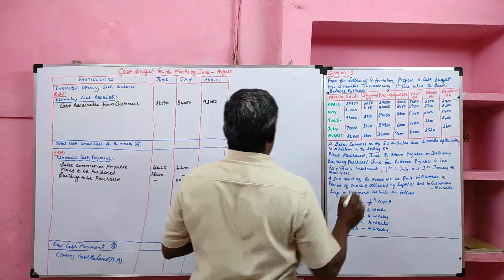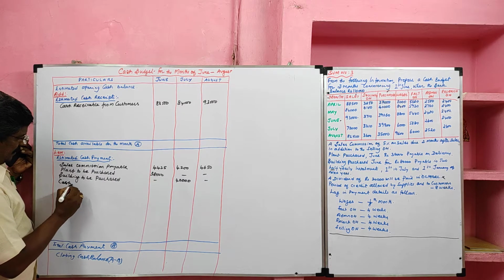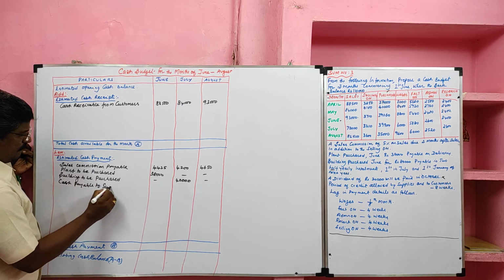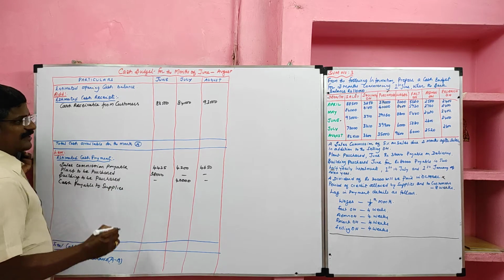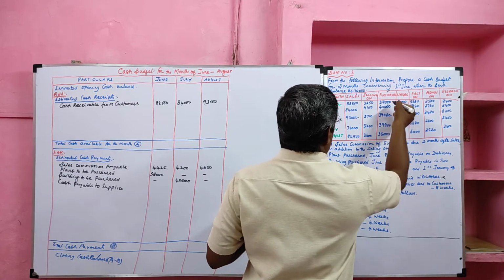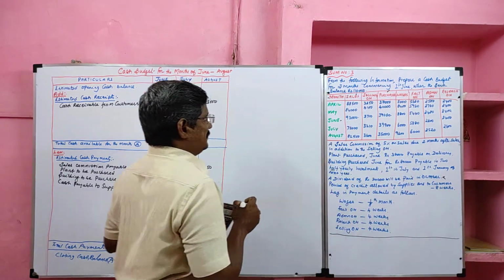Likewise, cash payable to supplier. The supplier also allowed us 2 months credit. We are in the month of June, so we will make payment on April month purchase.